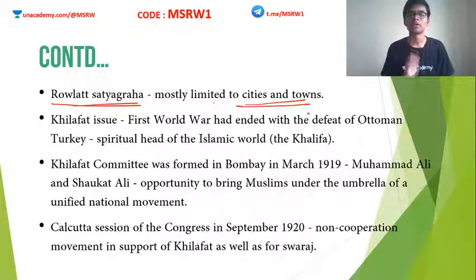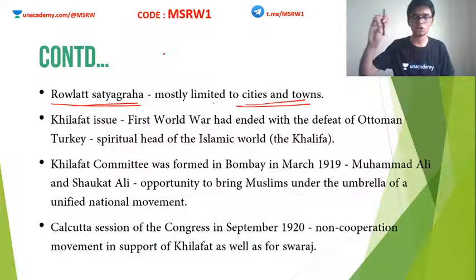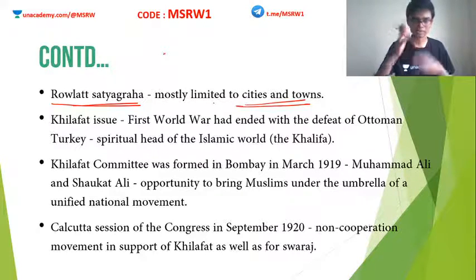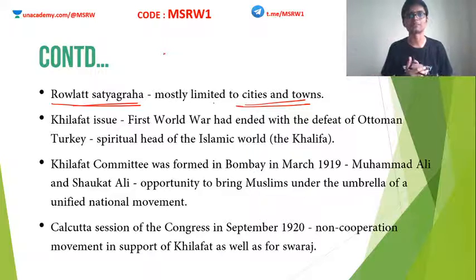After the end of First World War in 1919, a very famous treaty was signed. This is known as the Treaty of Versailles. According to this treaty, the losing parties were given very, very harsh treatment. Especially Germany was disintegrated or cut down into various states. One of the losing parties after the end of First World War was the Ottoman Empire.